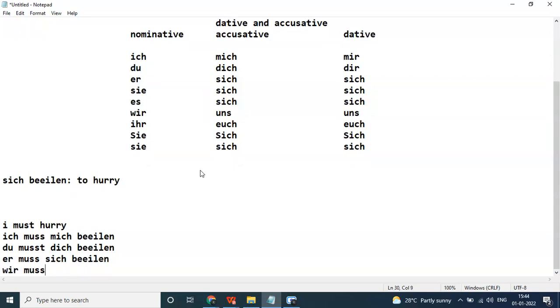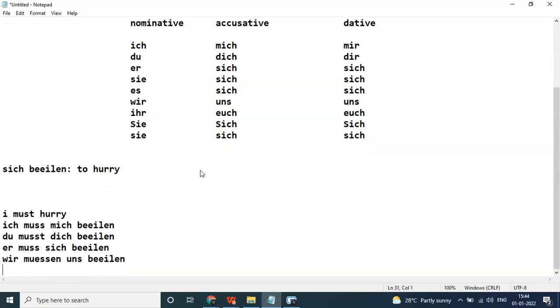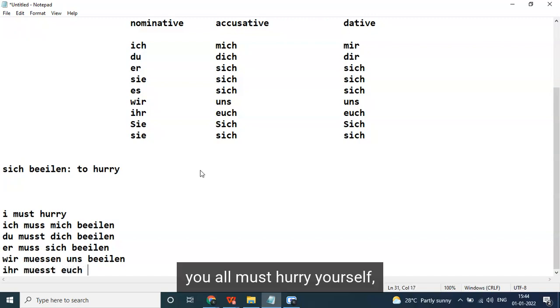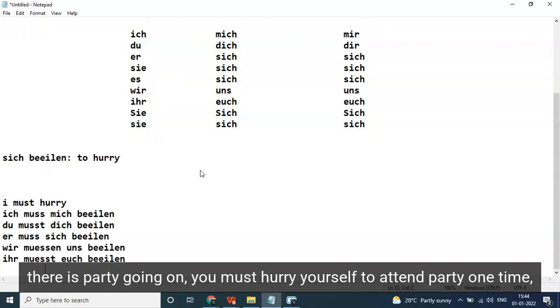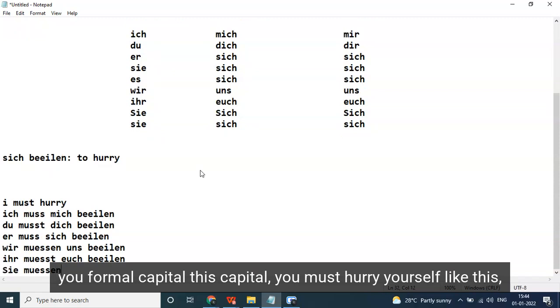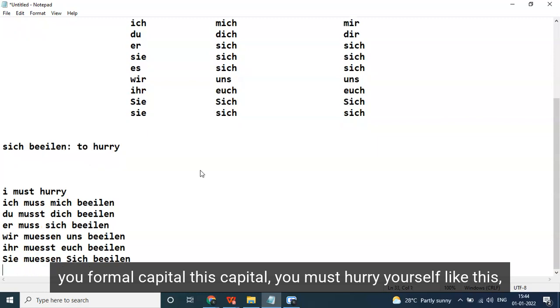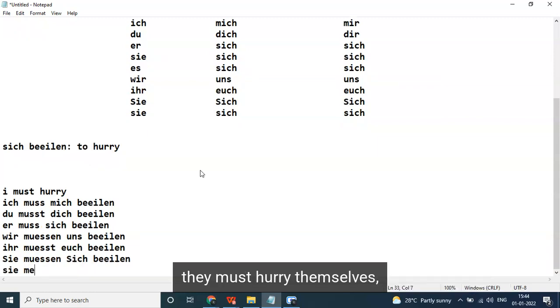Wir müssen uns beeilen. Sie muss sich beeilen. Ihr müsst euch beeilen. You all must hurry yourselves. There's a party going on. You must hurry to attend the party in time. Sie, formal: Sie müssen sich beeilen. Sie capital, and sich is small. You must hurry like this. They must hurry themselves.